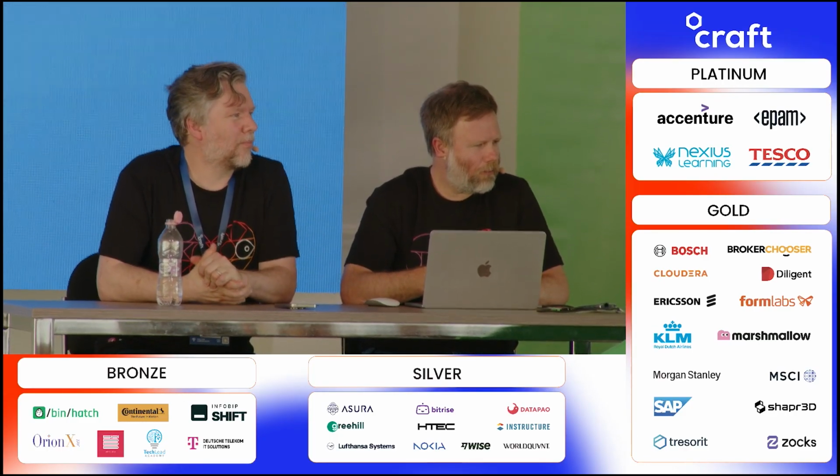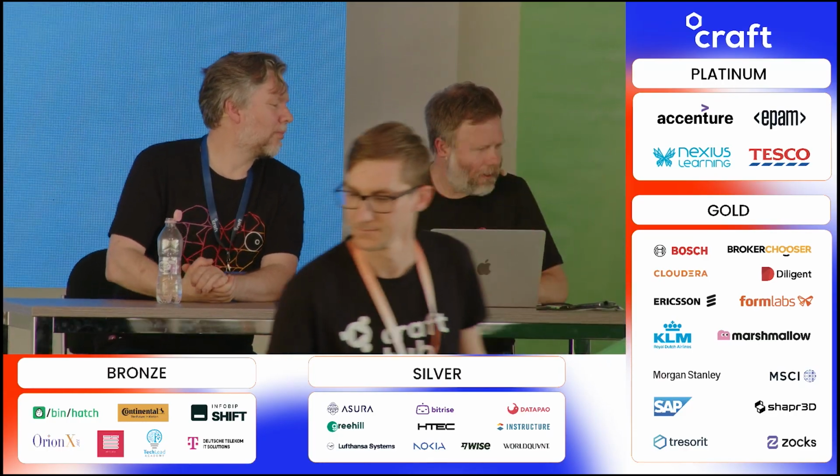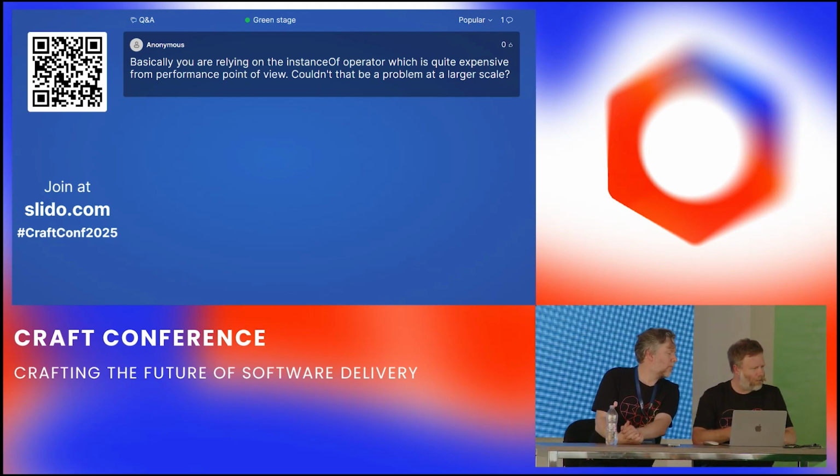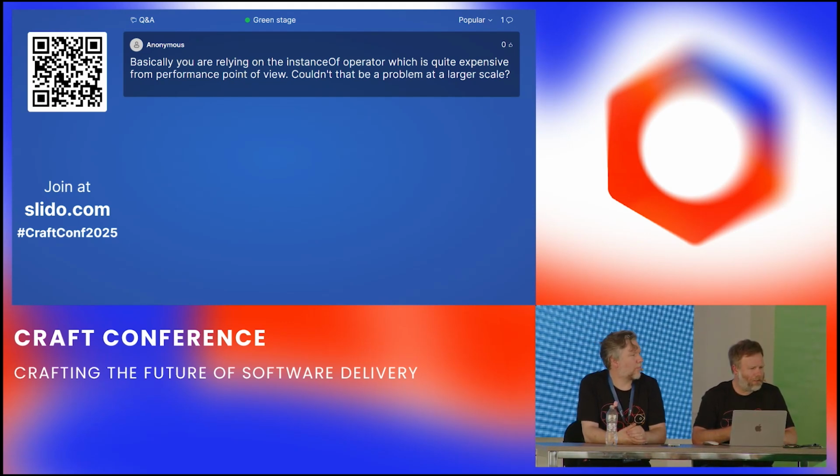One more on Slido. Basically, you're relying on the instanceof operator, which is quite expensive from a performance point of view. Couldn't that be a problem at larger scale?